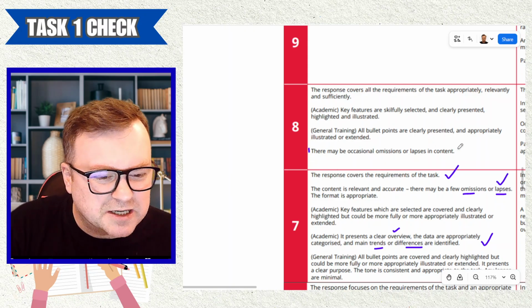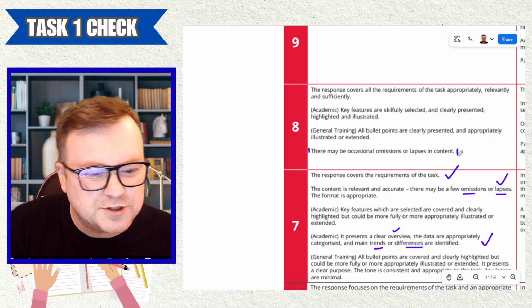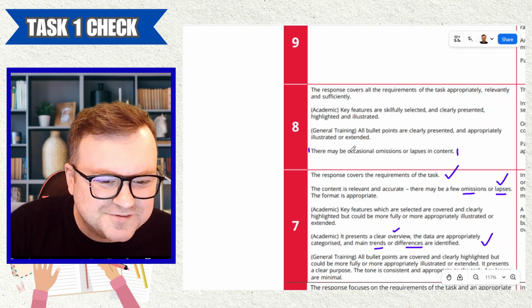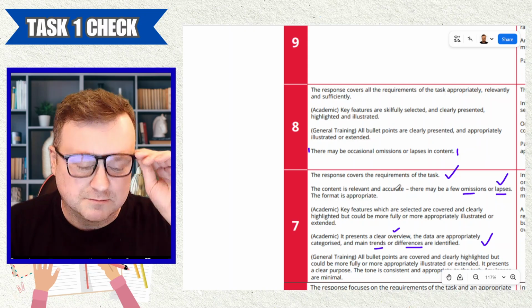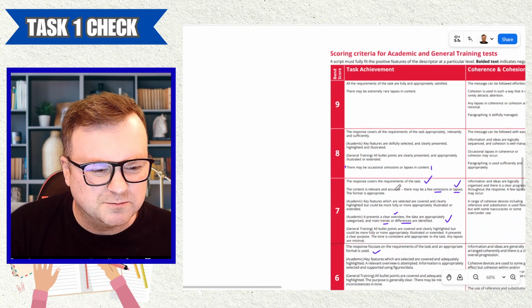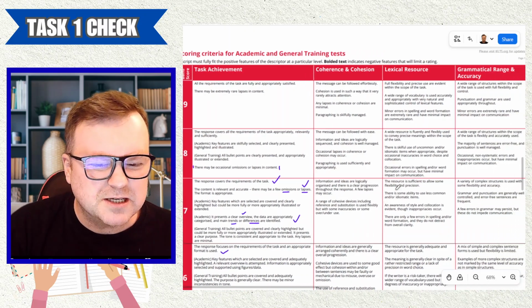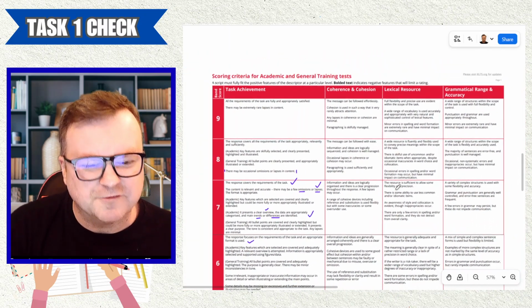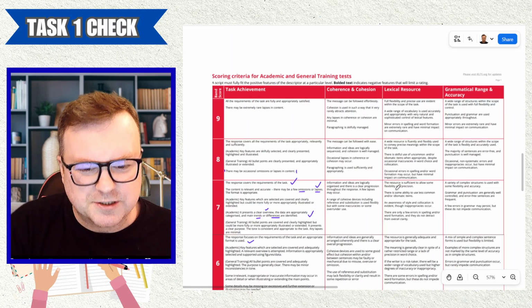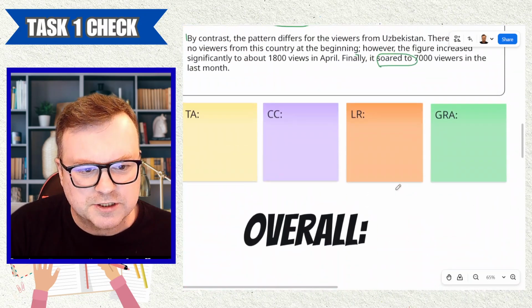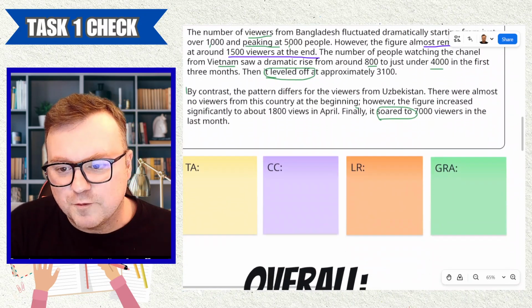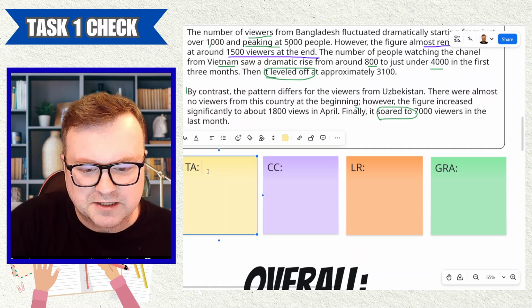This thing, there may be occasional omissions or lapses in content. Fine. But for me, just some of the information being slightly, I would say maybe even slightly wrong information, just pulls that score down for task response for me. Sorry, my zoom is going a little bit crazy. So for me, task achievement is going to be at 7.